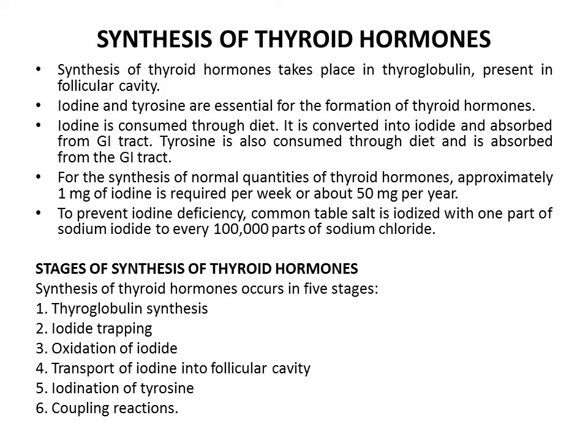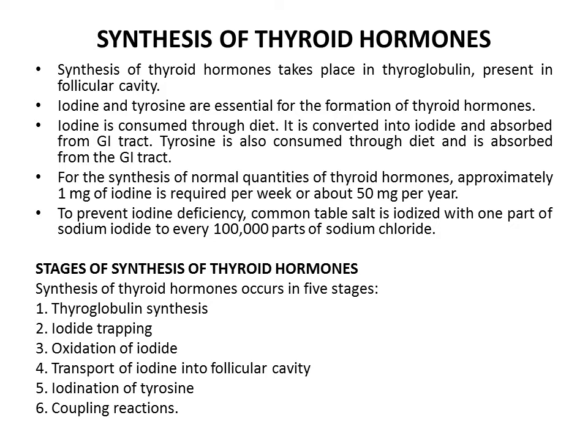Endoplasmic reticulum and Golgi apparatus in the follicular cells of thyroid gland synthesize and secrete thyroglobulin continuously. Thyroglobulin molecule is a large glycoprotein containing 140 molecules of amino acid tyrosine. After synthesis, thyroglobulin is stored in the follicles.